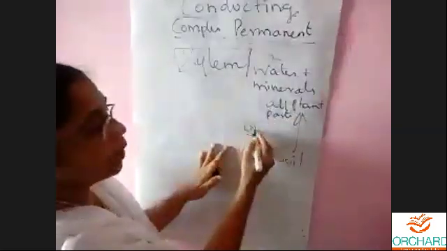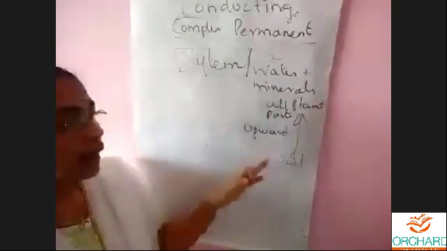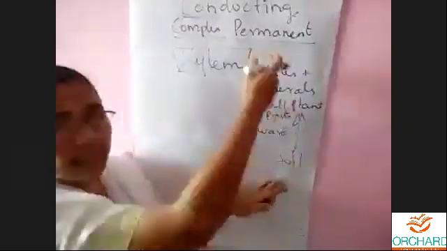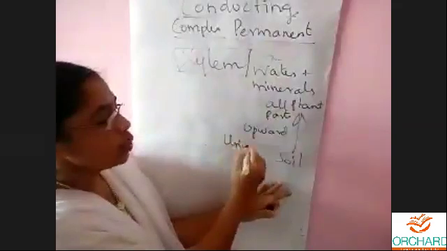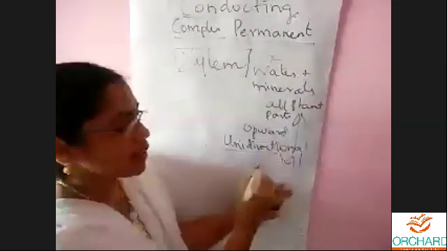It is the upward movement. It can take water and minerals only in one direction. We say it is unidirectional.